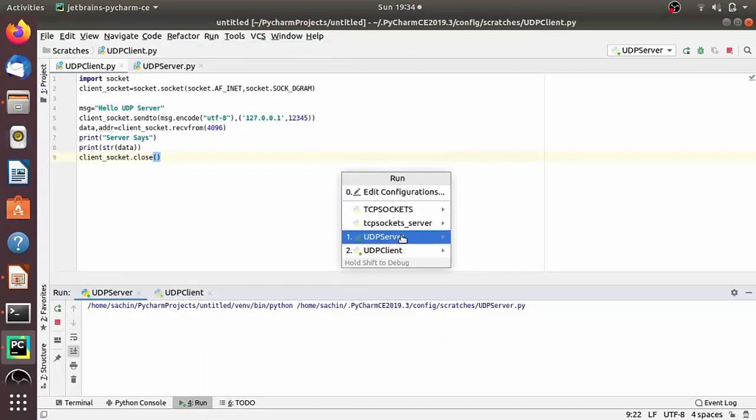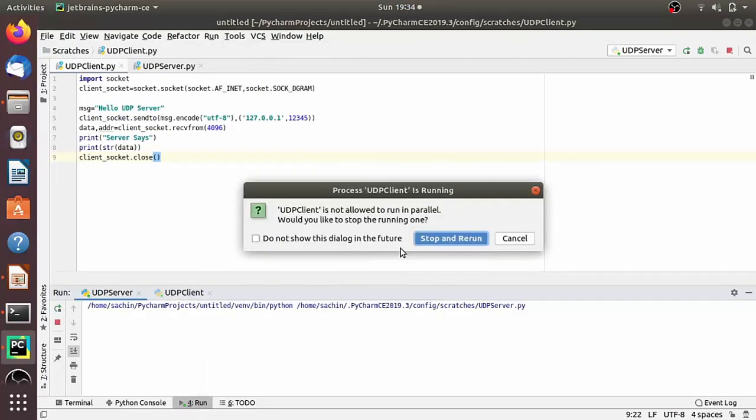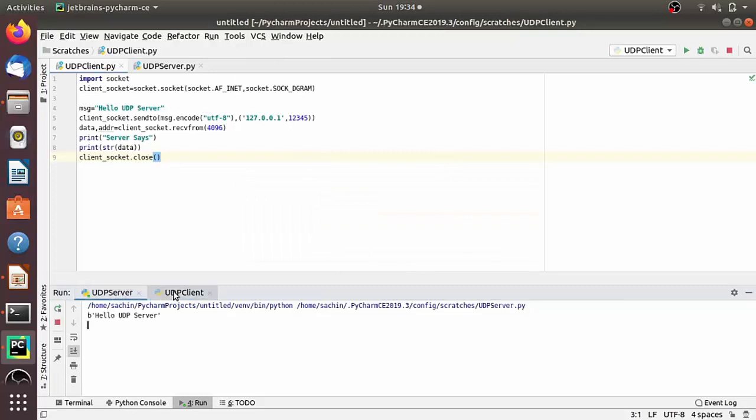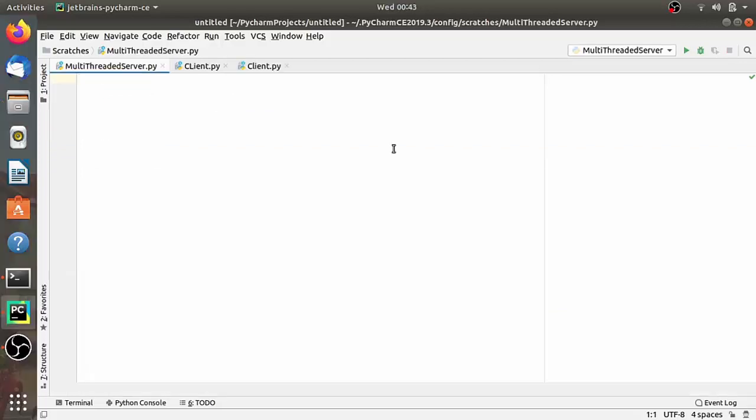As you see here, it says, hello, I am a UDP server. And now if we go to the server output, we will see it prints hello UDP server. So in this lecture we have seen the message successfully received and sent between the server and the client, and we are also able to get knowledge about how a UDP socket works. Till now we have completed up to working with UDP sockets.